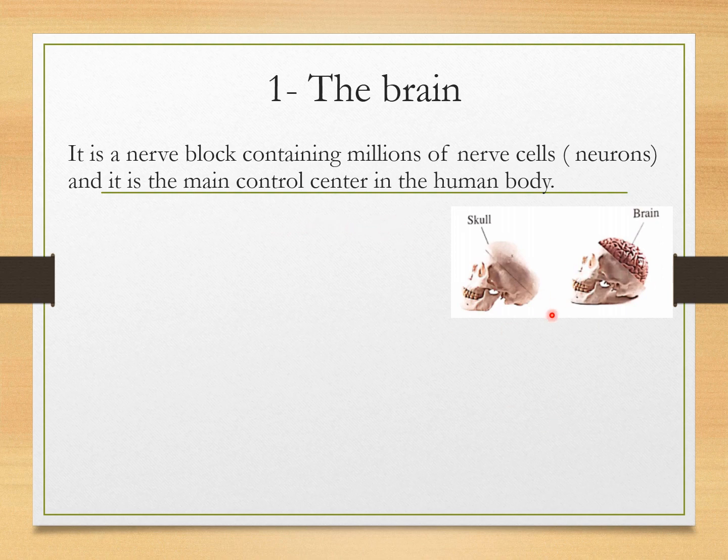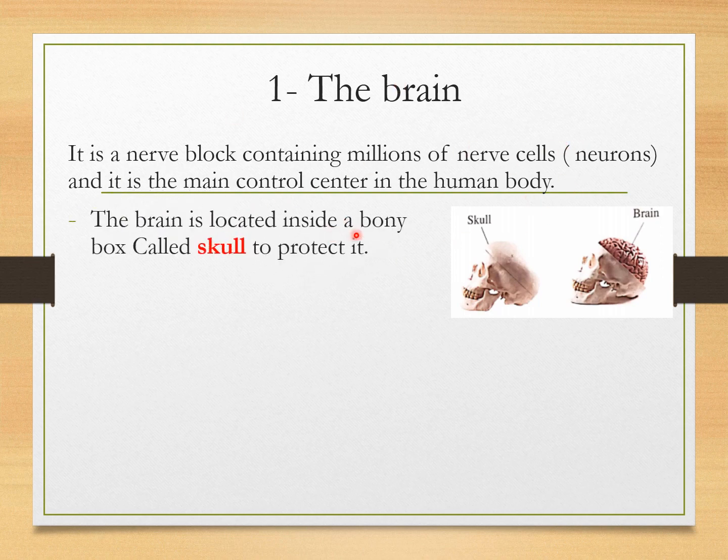If you look at this picture, you will see the brain is located inside the bony box, which is called the skull. So the brain controls everything in the body.